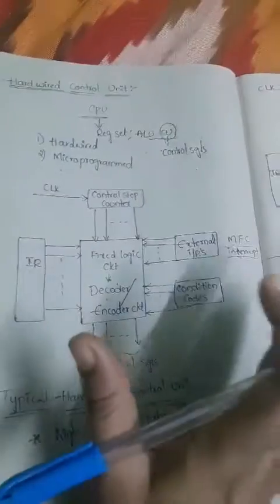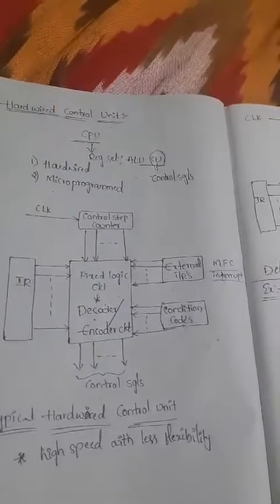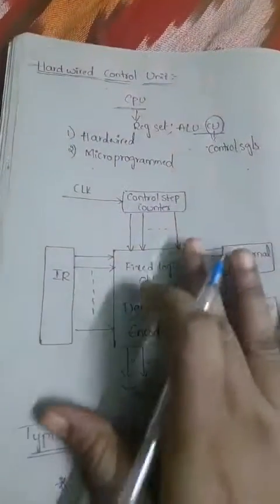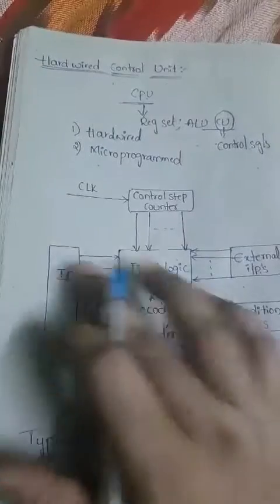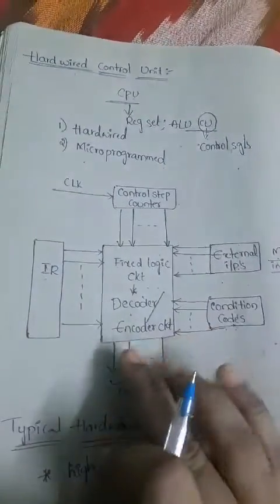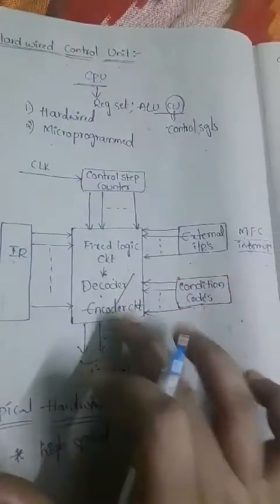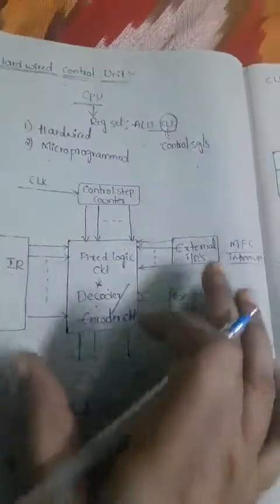Okay, so this is the circuit explanation. Now we'll see how it generates the control signals, and how we connect like this. Why are we connecting all of these as inputs to the decoder and encoder circuit? By considering all these as inputs, automatically it will be generating the control signals. That is the connection meaning.